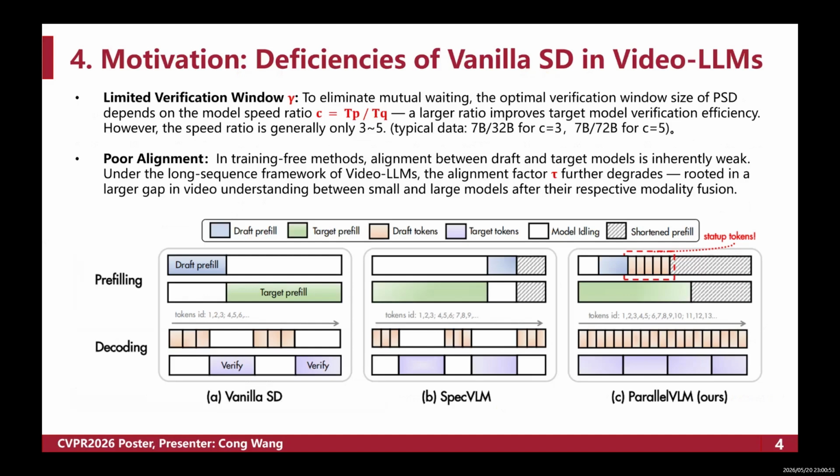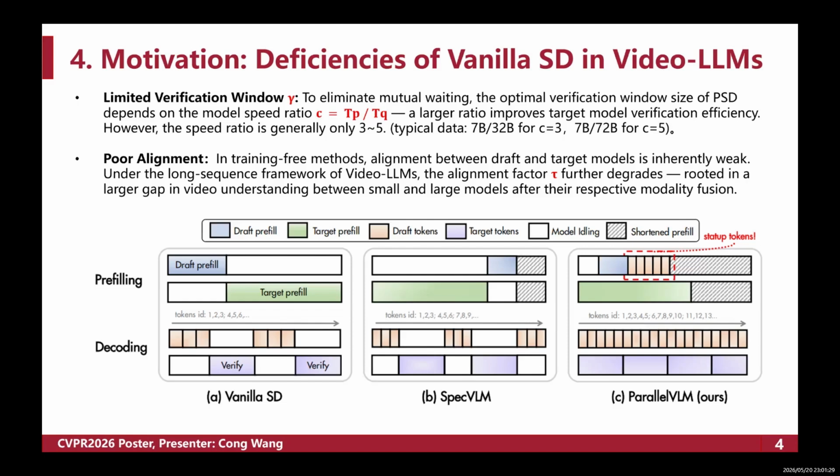Although speculative decoding shows great potential to speed up, directly applying the vanilla scheme to video large vision language models would still face critical defects, which is exactly what motivates our research. First, the verification window size is severely limited.